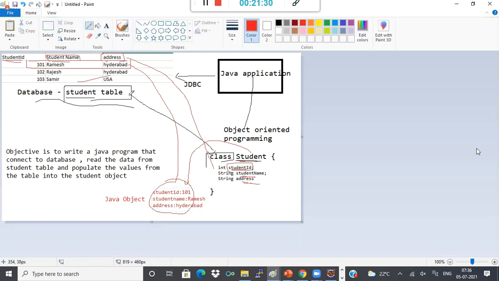Now it is only one student object. I want the second student object. Now this is another row, the second row. So the second row will be populated into one more object. So this is one object and this is another object. Both objects are different. Though they belong to the same class, all the objects are stored in memory, in heap memory. So both addresses are different. Now what about your third record? The third record also will be stored in another object.